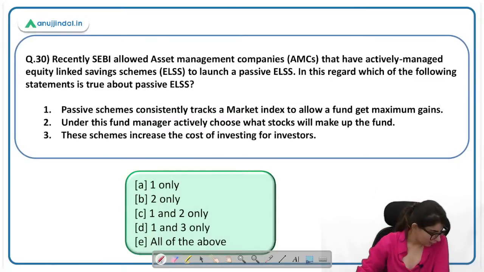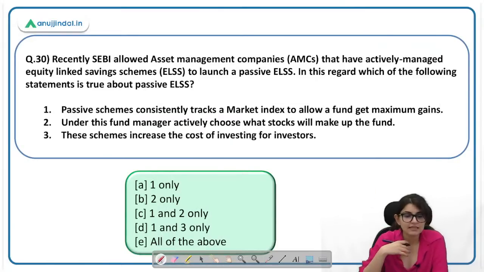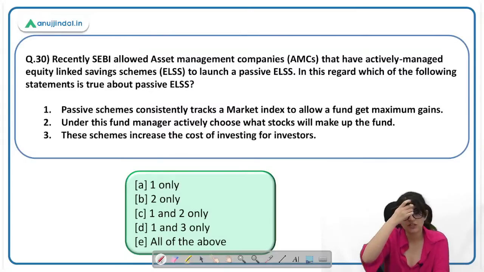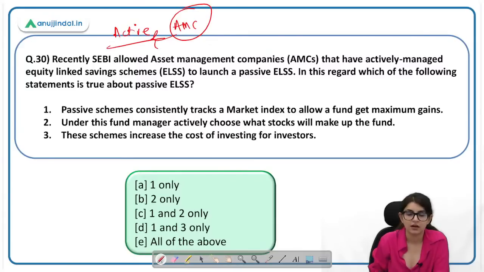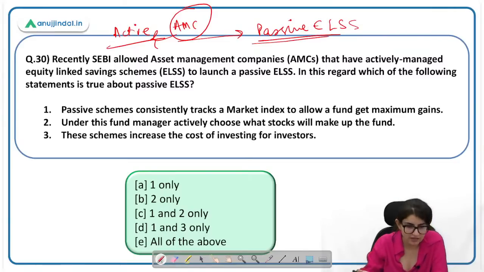Recently, SEBI allowed asset management companies that have actively managed equity linked savings schemes. Okay, so ये ELSS का question है. In this regard, which of the following statement is true about passive ELSS? So active ELSS schemes, जो भी companies, AMCs who were involved in active ELSS schemes can now also launch passive ELSS scheme. I hope you know the difference between active and passive. It has been taught to you twice in these sessions.